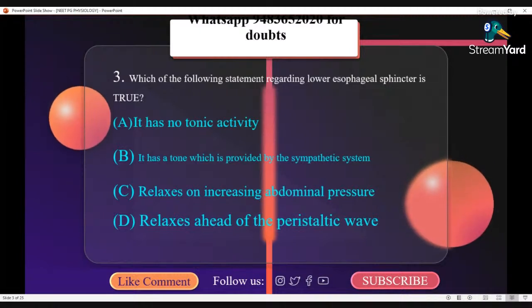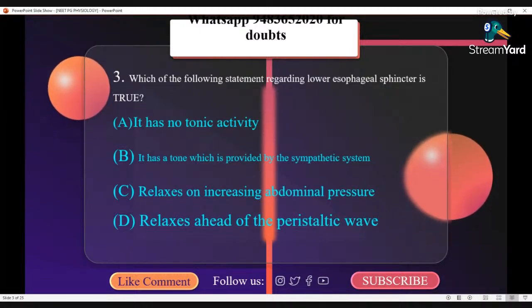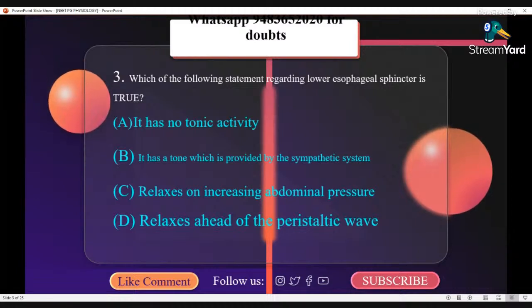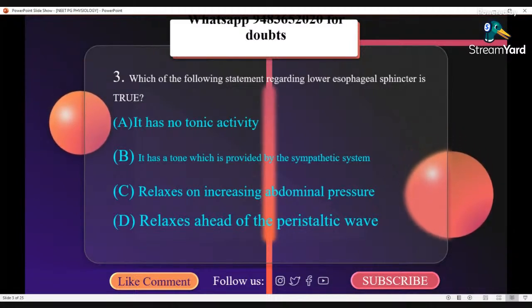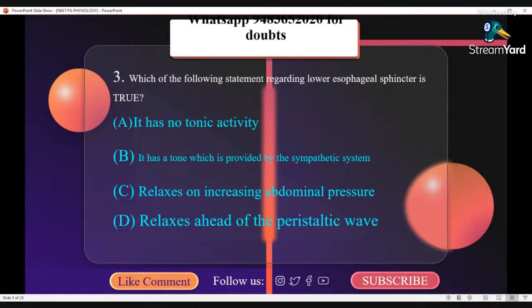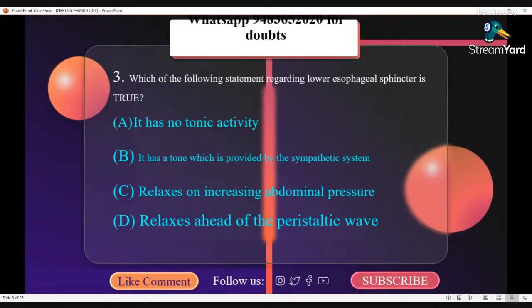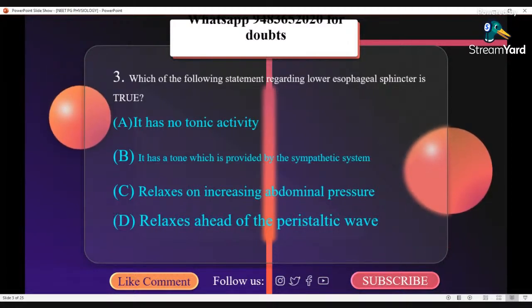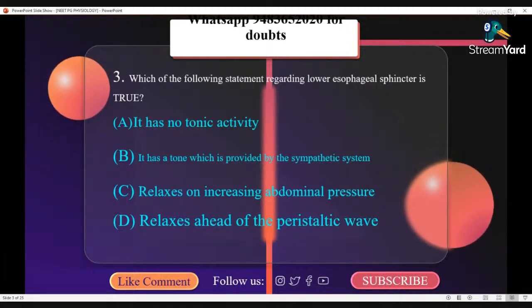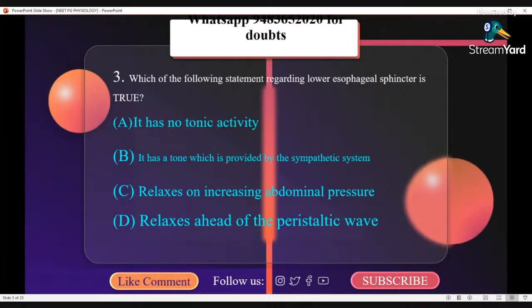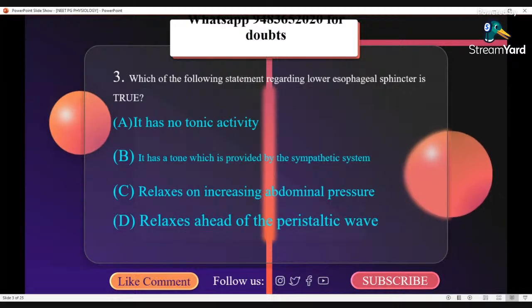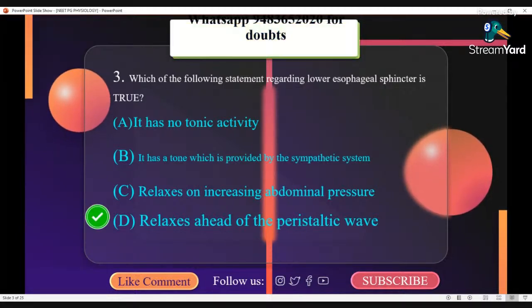This tonic activity between meals prevents reflux of gastric contents into the esophagus. Its tone is under neural control by the parasympathetic nervous system. Contraction of LES is caused by the release of acetylcholine from the vagus, and release of NO and VIP from the interneuron innervated by other vagal fibers causes it to relax. So the correct option here is D. Relaxes ahead of peristaltic wave.